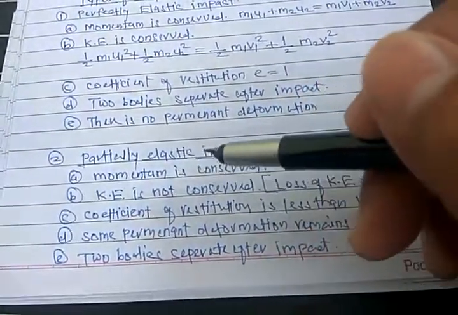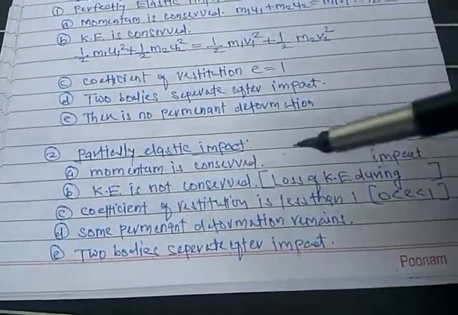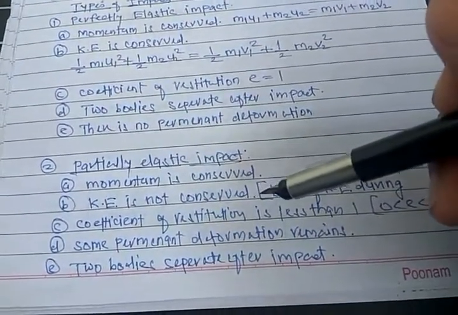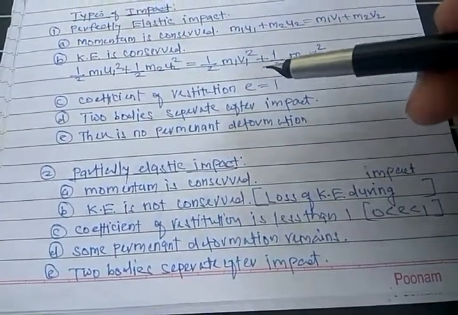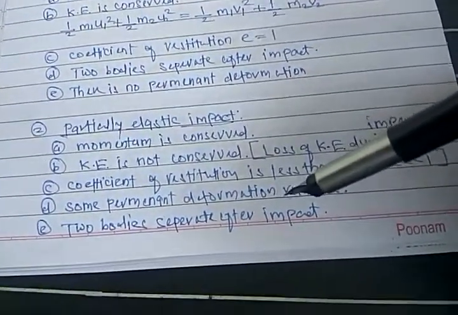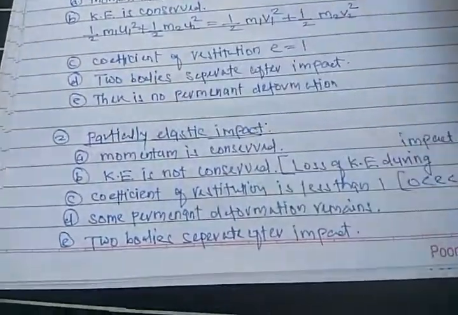So this was partially elastic impact. Momentum is conserved as in the earlier one. Kinetic energy is not conserved. The e value is less than 1. Some permanent deformation is there, and two bodies separate after the impact.